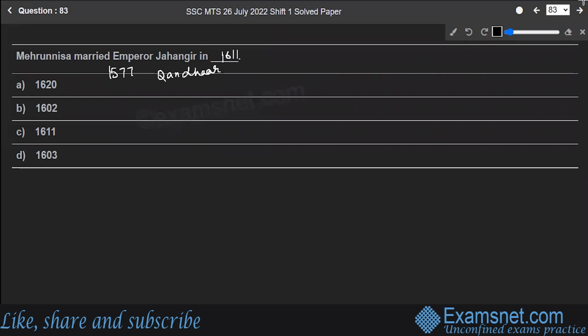She was the 20th and last wife of Jahangir. After Mehrunisa got married to Emperor Jahangir in 1611, she received the title of Noor Jahan. Noor Jahan was a powerful and influential woman in the court. She was more decisive and proactive than her husband. She is considered by most historians to have been the real power behind the throne for more than 15 years. Option C is the correct answer to the question.